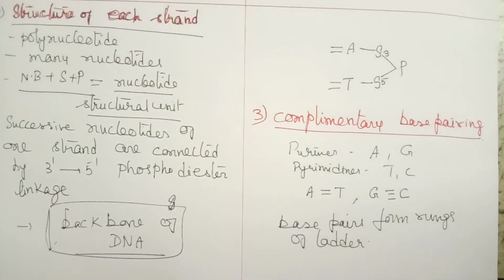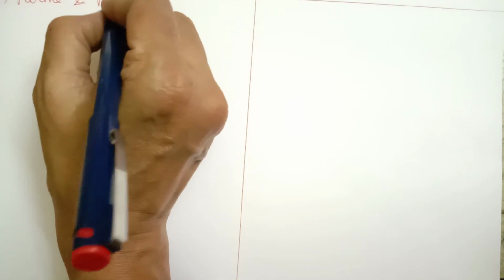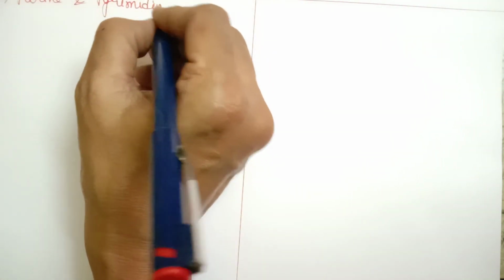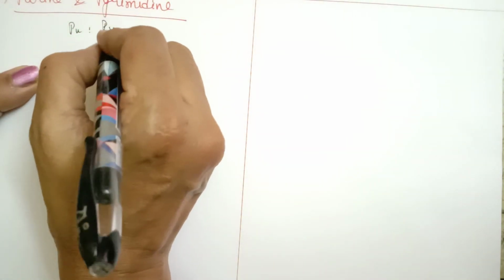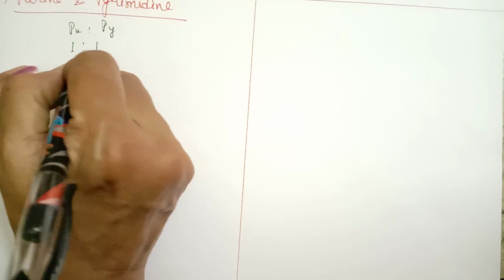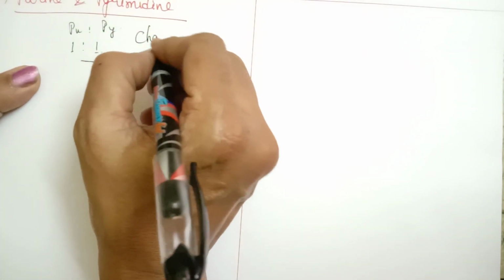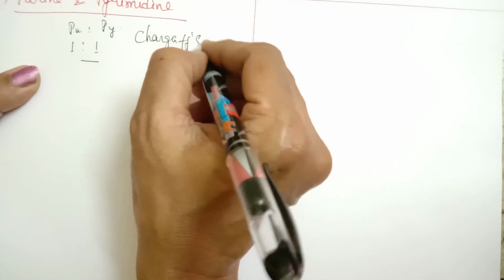Okay. Now, next aspect, let us see what is the purine and pyrimidine ratio and what it is called. The fourth aspect we will see is the purine and pyrimidine ratio. What is the purine and pyrimidine ratio? Due to complementary base pairing, we find the purines are always equal to pyrimidines. That is, they maintain a ratio of 1:1. This is called Chargaff's rule.